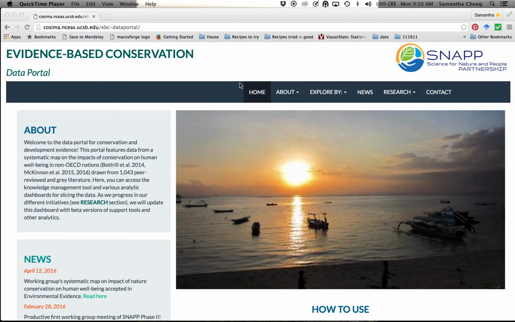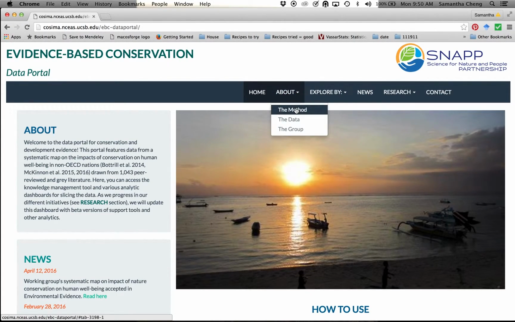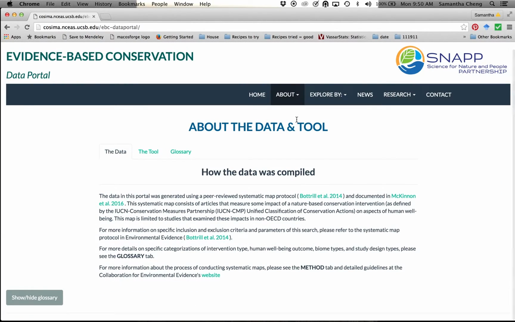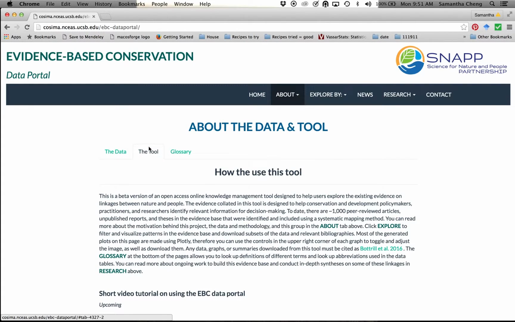This systematic map includes over 1,000 peer-reviewed and gray literature articles. You can read more about the systematic mapping method in the About tab and in the method. A good place to start if you're new to the site is in the Data section. Here you will find information about how the data was gathered and coded and how to use this tool.